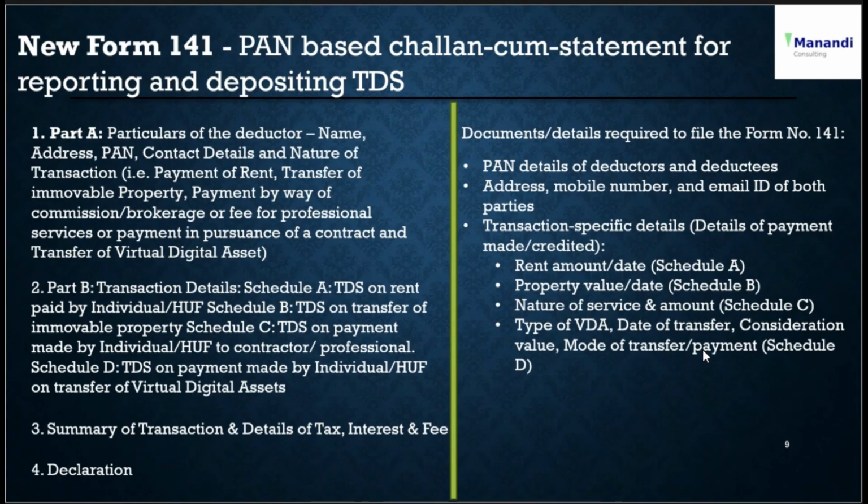So you have to gather all this information and documents, then go to the income tax portal, select the new Form 141, fill in all the required details, make the payment of the TDS amount collected, and then submit the form. That is to simplify and consolidate. All the three or four forms have been clubbed into one Form 141.